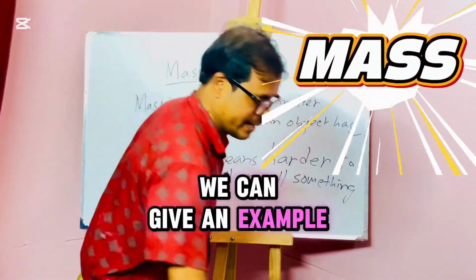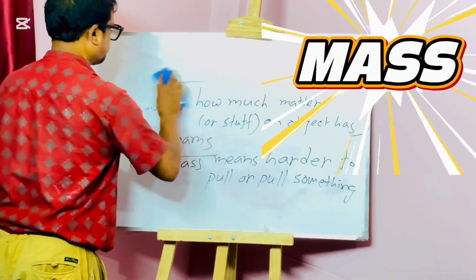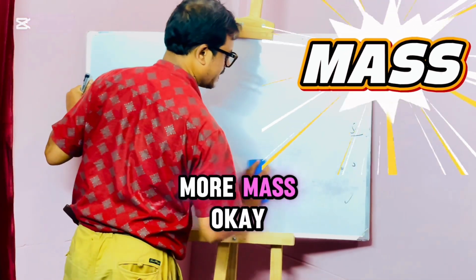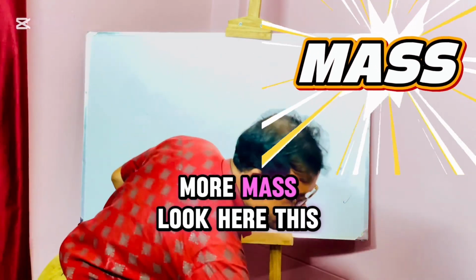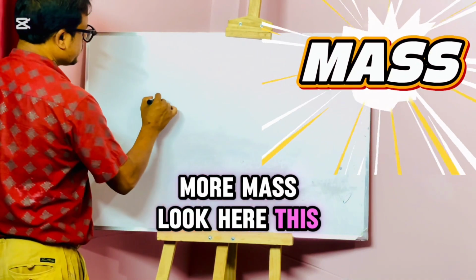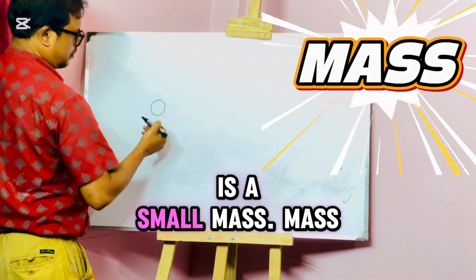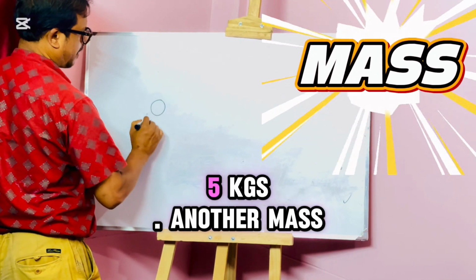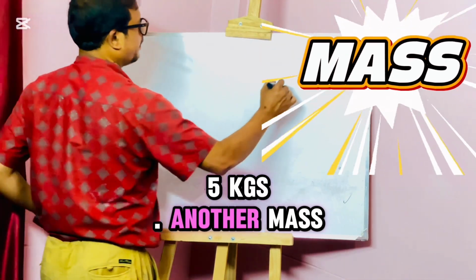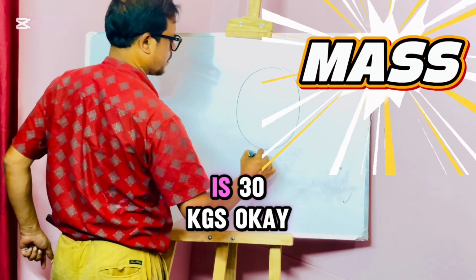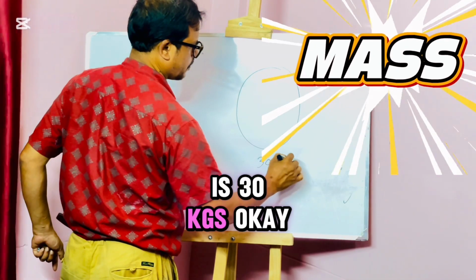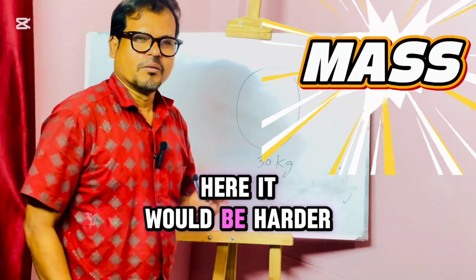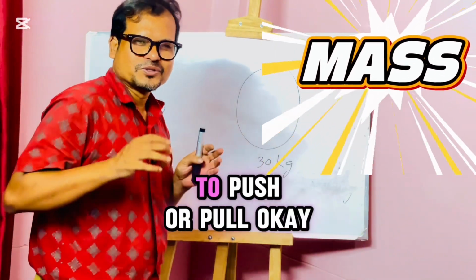We can give an example. Look, here this is a small ball, it means 5 kg. And a ball, this is 30 kg. Here it would be harder to push or pull.